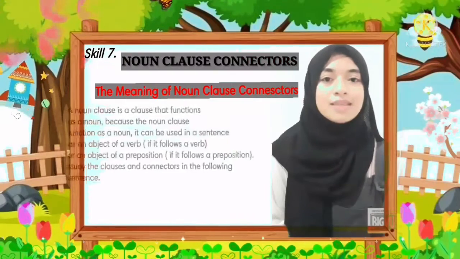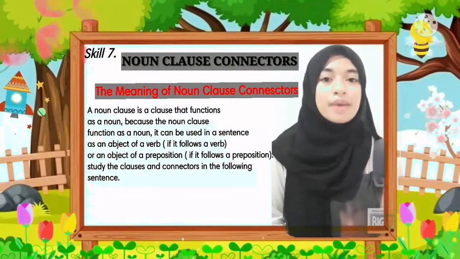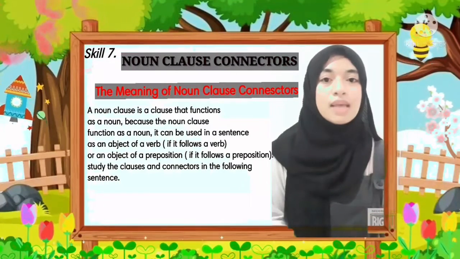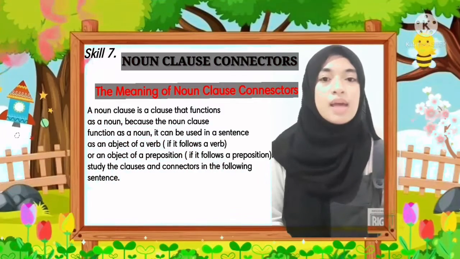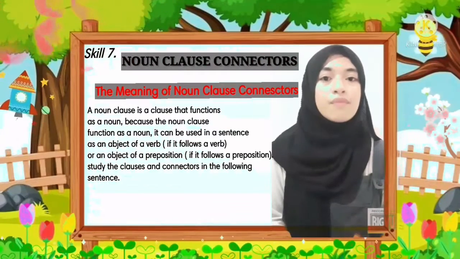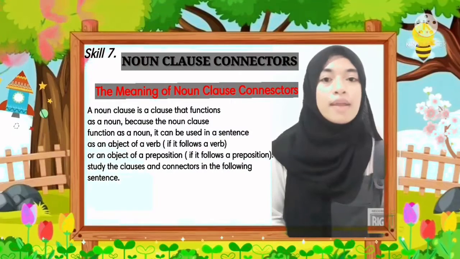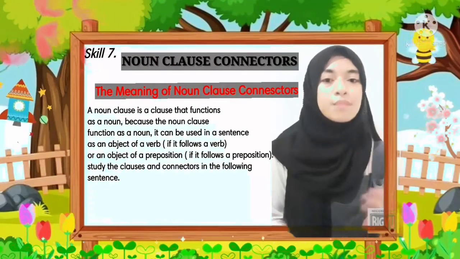A noun clause is a clause that functions as a noun. Because a noun clause functions as a noun, it can be used in a sentence as an object of a verb, or it can follow a preposition as an object of a preposition.